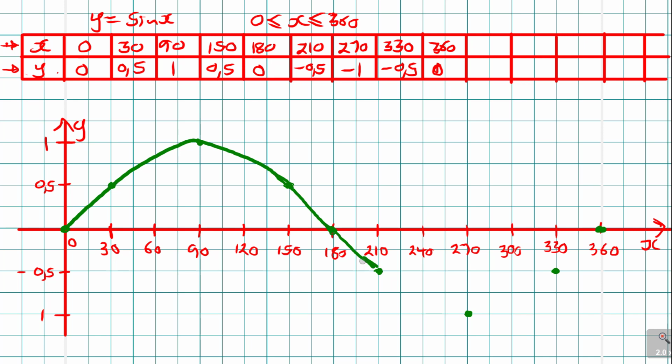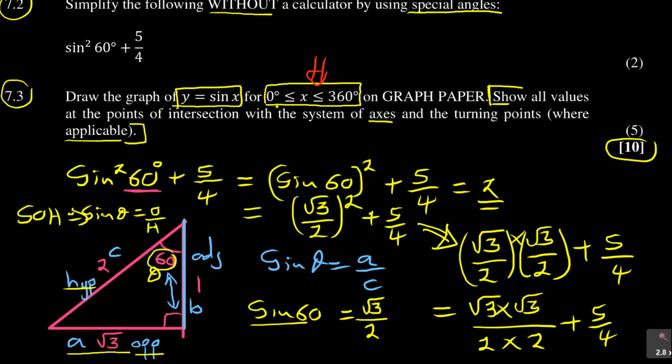It's easier when you have been practicing with this graph. Okay, so you need to make it as smooth as you can. And what is the name of this graph? You have to label it to say, in this graph, y is equal to sine x. Remember that. So that is how this question was, to say draw the graph of y is equal to sine x between this domain on graph paper. Show all. Now let's do the part now.